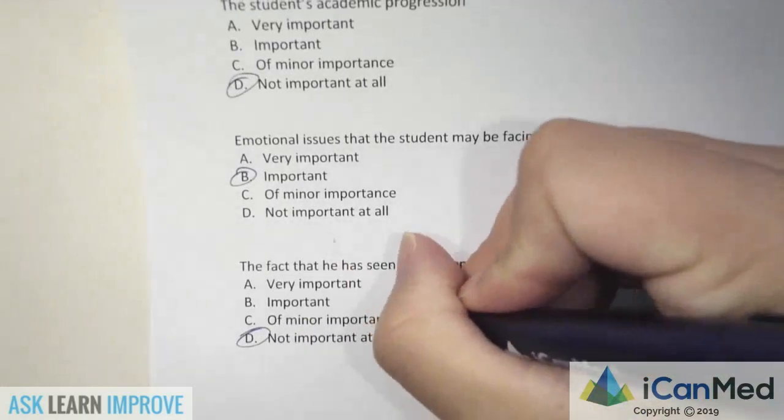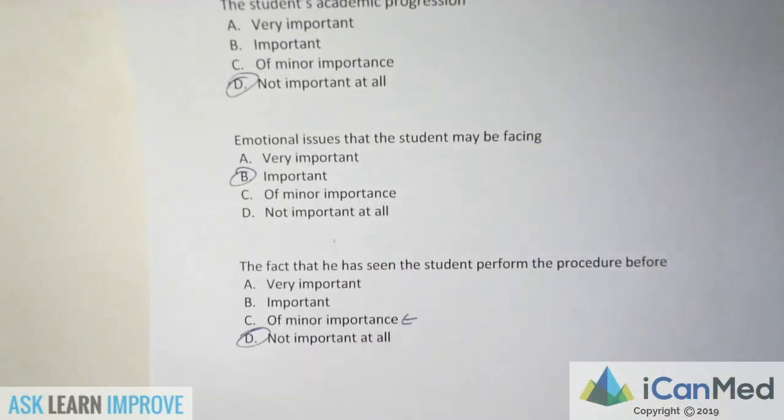Now, if you select a very close answer, like for example in the last one, a lot of people may select C, of minor importance instead. Do take note that you do get partial marks. If you're very close to the answer, you still get quite a lot of the marks. If you're very far away from the answer, you'll get very little marks. So do take note that partial marking is involved. If you find that you're always just slightly one off, don't worry too much.